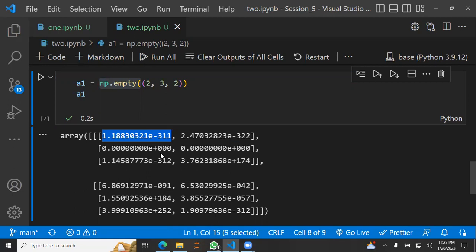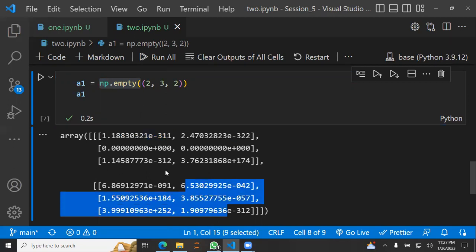It's a bit more efficient because we already said to create something empty, so we are not really caring about what's stored there. So it's just using the junk data present at that space where the numpy array is getting stored.